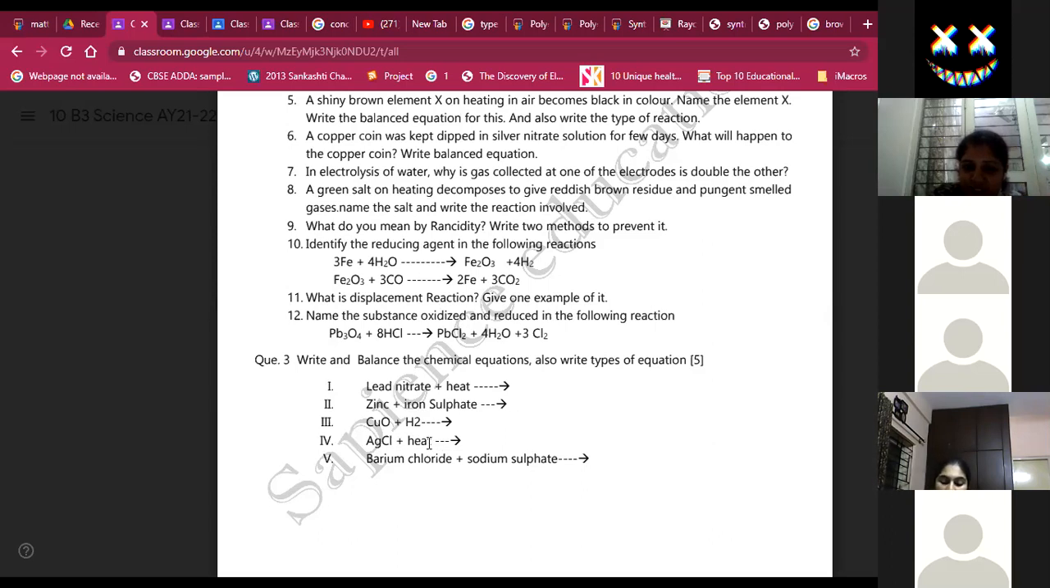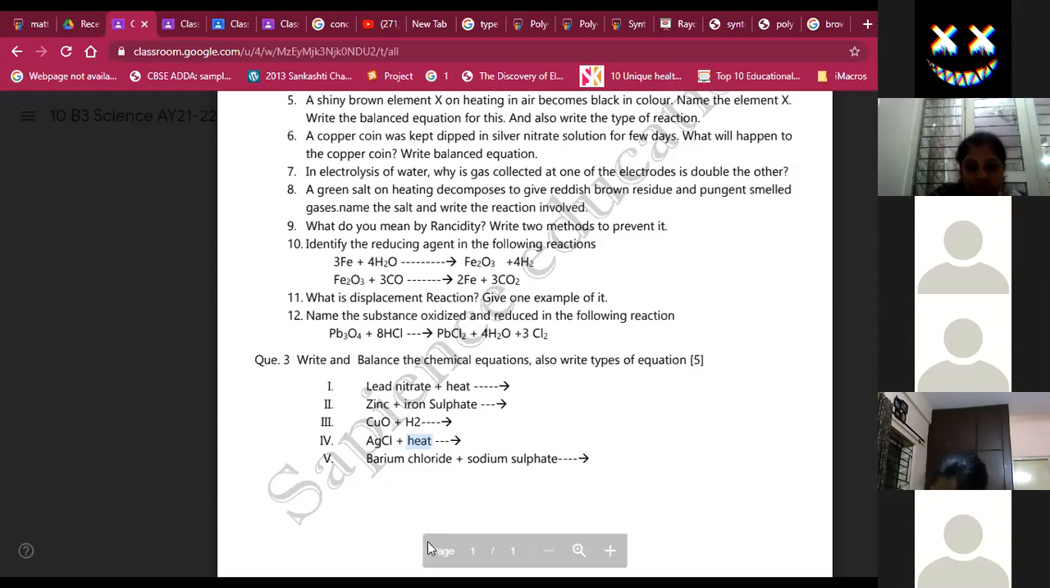That should not be there. It is actually sunlight. Heat in the form of sunlight, then it's okay. Barium chloride and sodium sulfate: BaCl2 plus Na2SO4 gives out 2NaCl plus BaSO4. Double displacement reaction.